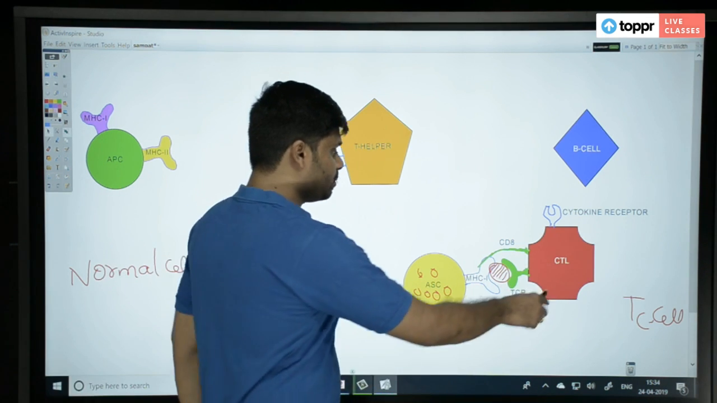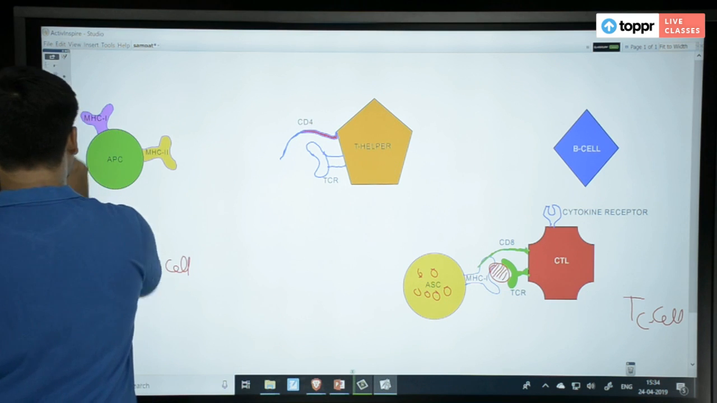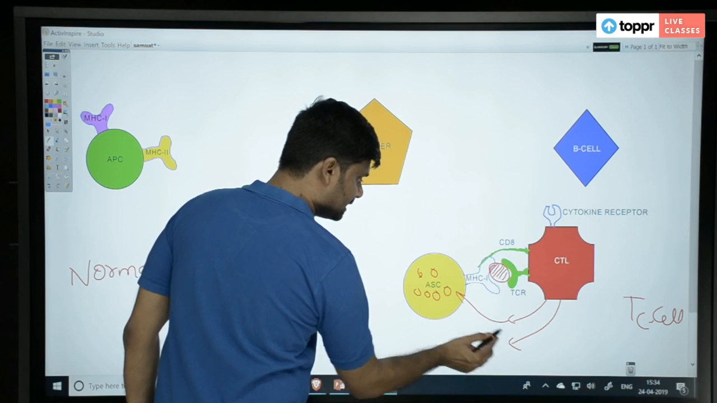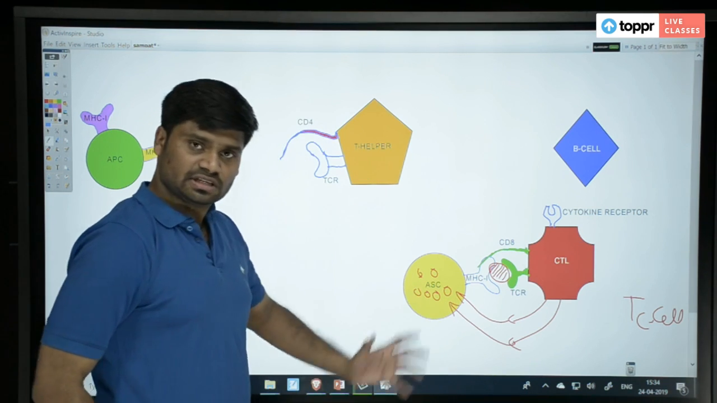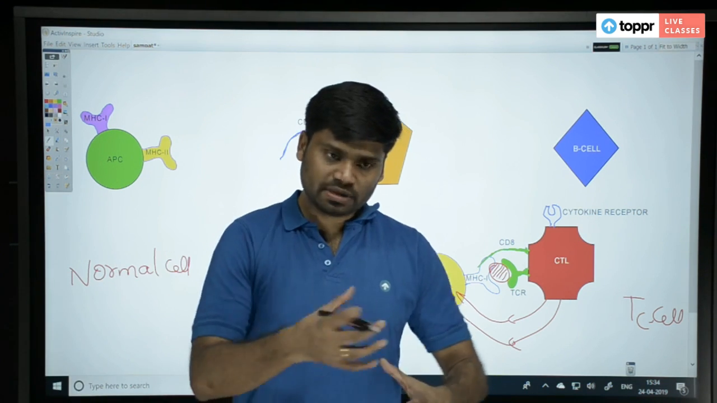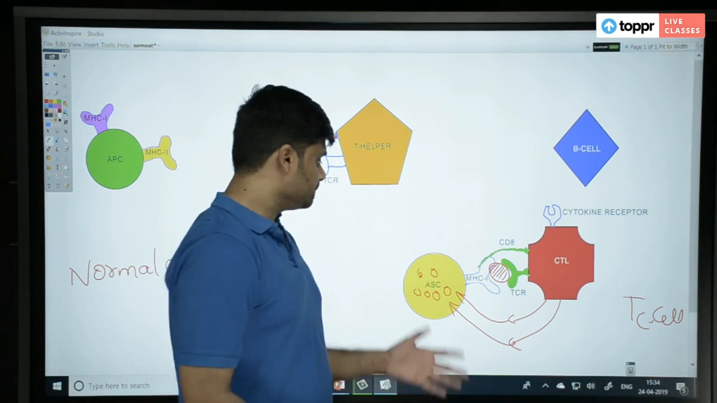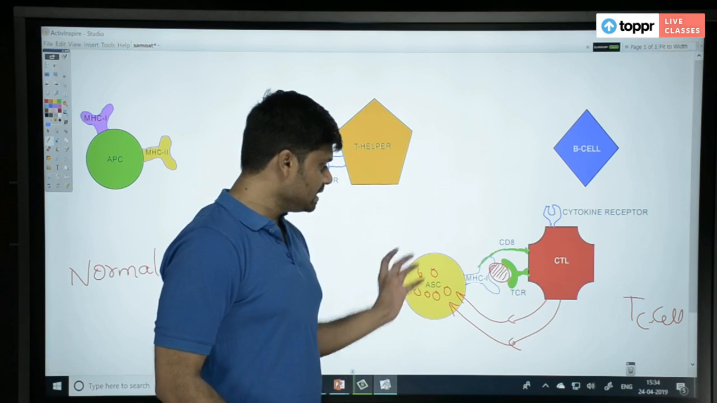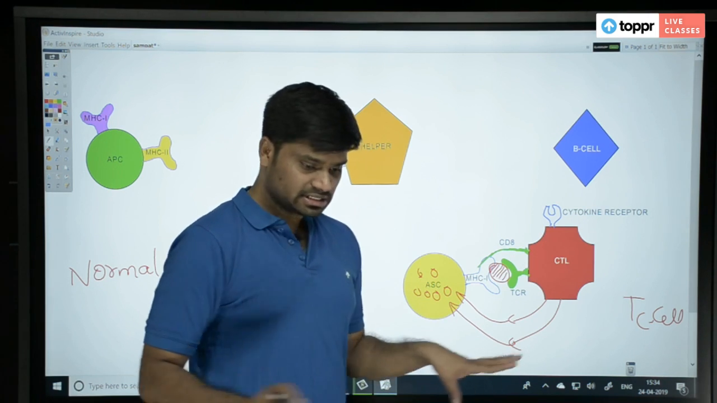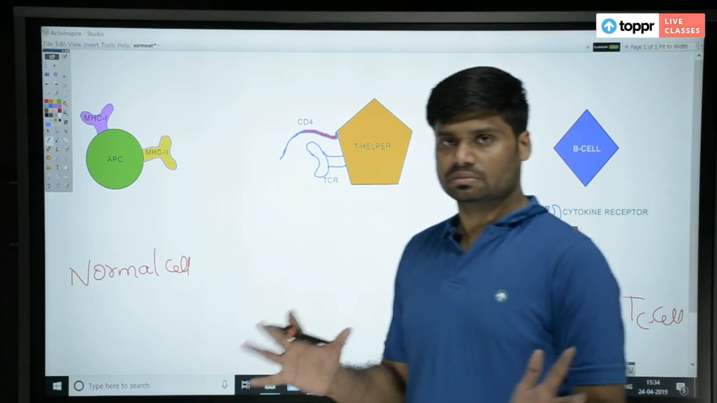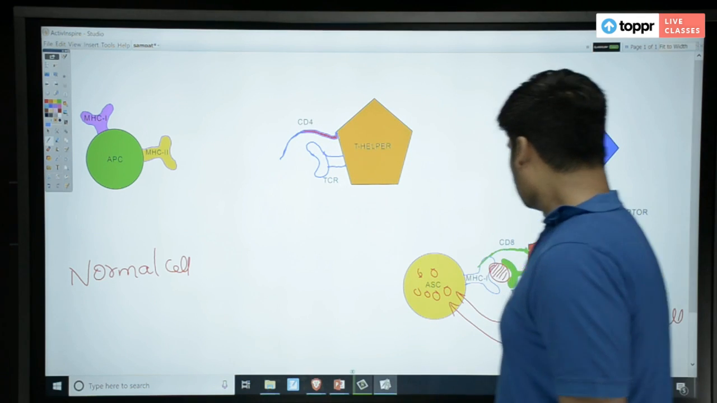What will it do? It will produce perforins and granzymes, and those will directly come and attack this own cell, because this is a cell infected with virus. That cell cannot be cleaned of the virus, it has to be killed. That is the only way it has to function. So these perforins and granzymes will come and kill this cell, so that once this cell is cleared, other cells will not be infected by virus. So this is the agenda. Okay, you understand how this happens?